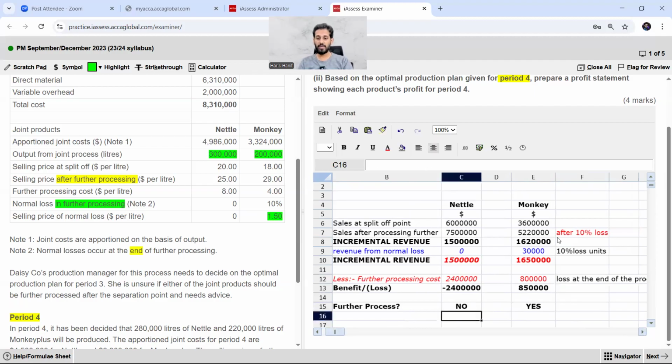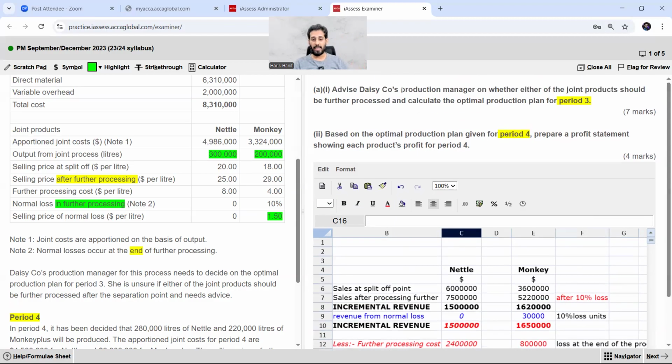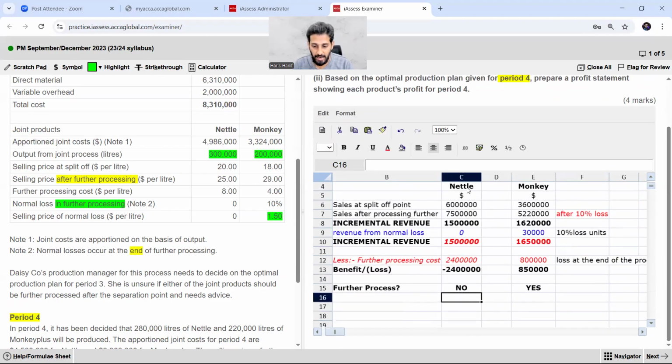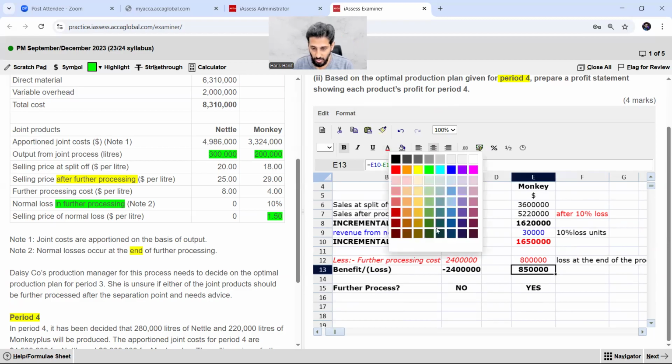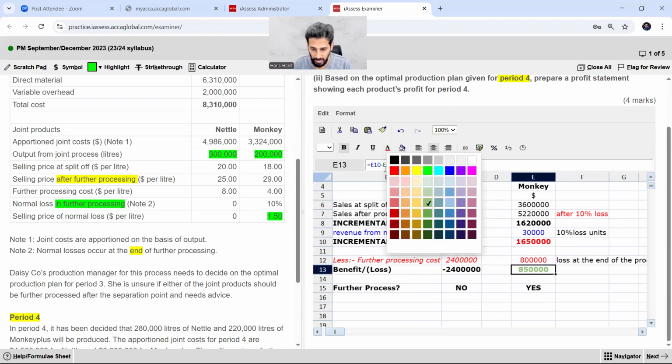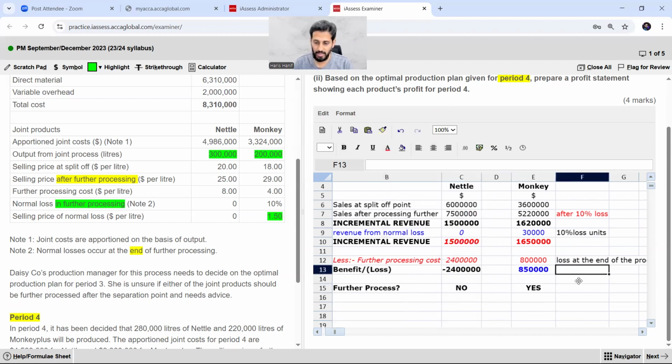So now this is very much clear, but still we have not gained the full 7 marks. Why? Calculate the optimal production plan. So Nettle should not be further processed. Monkey should be further processed because it is giving you the benefit. So let's highlight it with blue color, right? So now what is the production plan? Nettle should not be further processed.